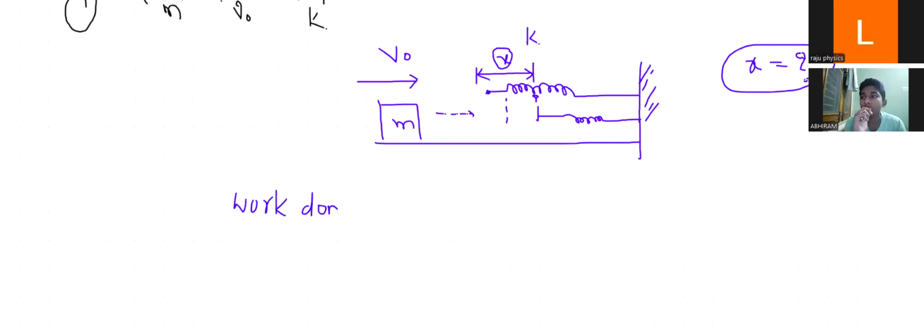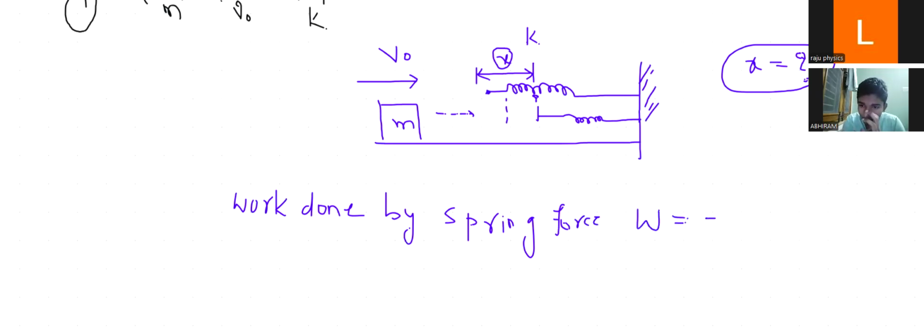No, no. Work done by spring force. Minus kx. Excellent, Abhi. Minus half kx square. Yes. Clear.